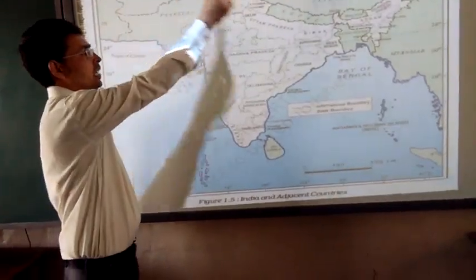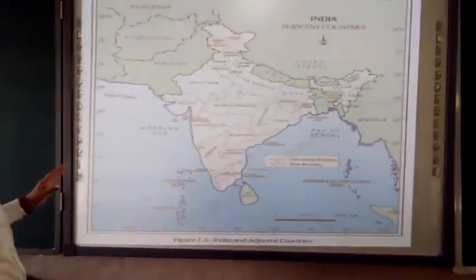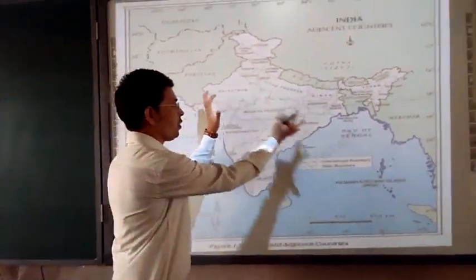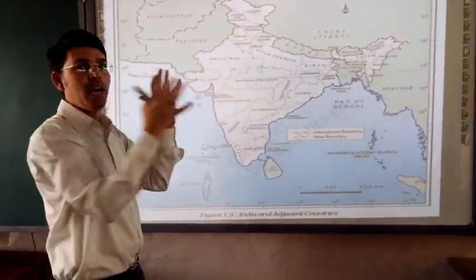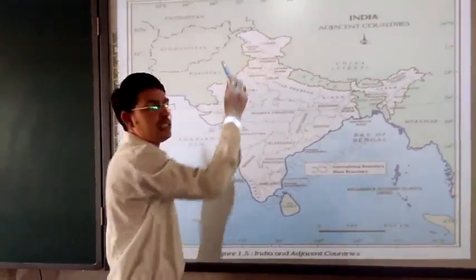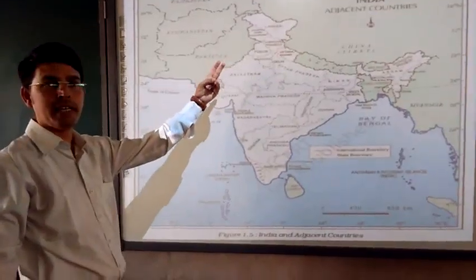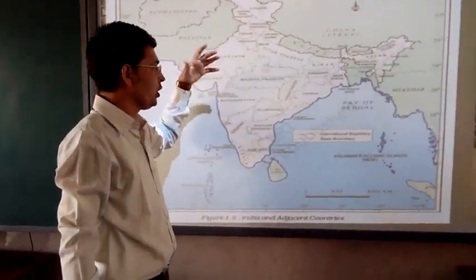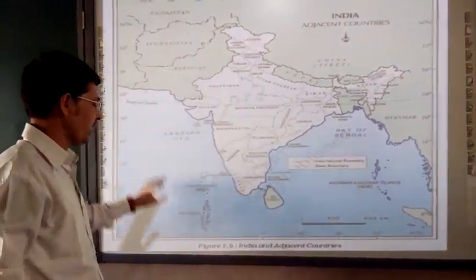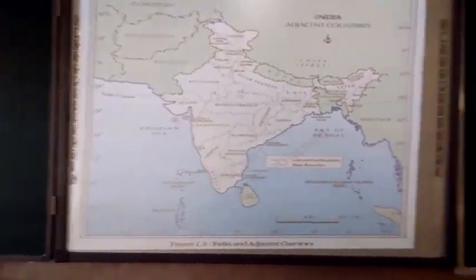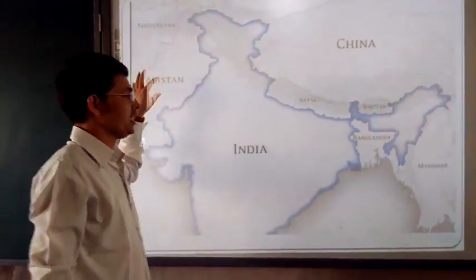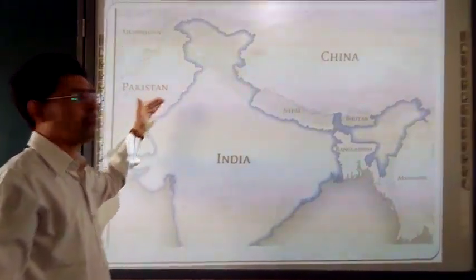By seeing these two maps, we have a clear-cut idea, a brief picturization of India's adjacent countries. Earlier we talked about all the 28 states and 9 union territories. Plus we saw the newly formed union territories, how a state is divided and formed into two union territories. We also saw how Telangana, Chhattisgarh, Jharkhand and Uttarakhand were newly formed, and we saw all the adjacent countries. By seeing both maps, it's clear to everyone that 7 countries share boundaries with India.